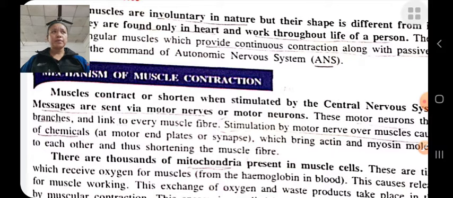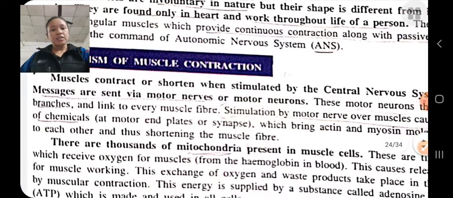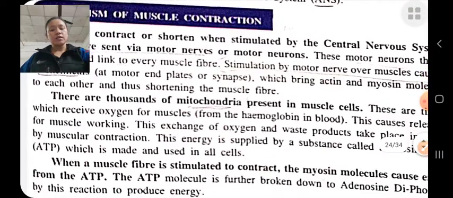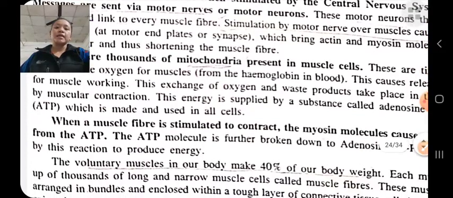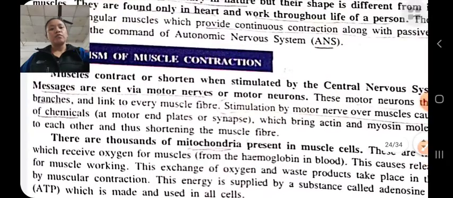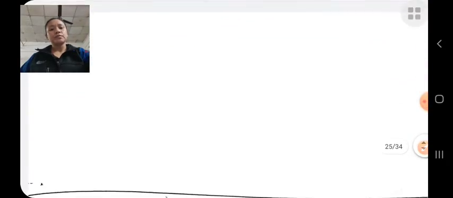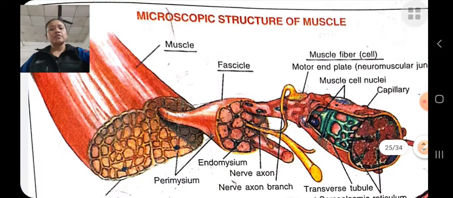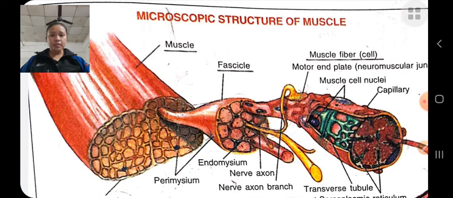Muscles give external movement. There are three types of muscles: skeletal muscles, smooth muscles, and cardiac muscles. Skeletal muscles are those muscles which work according to the will of a person, and involuntary muscles are those muscles which do not work according to the will of a person. They are not controlled by the desire of a person.